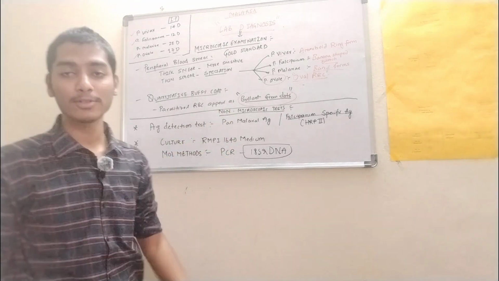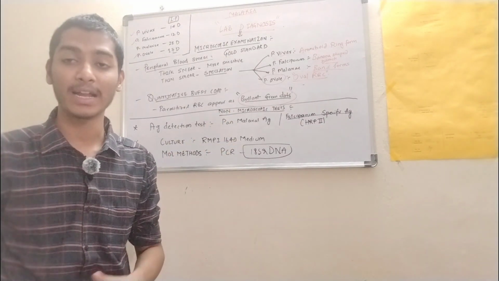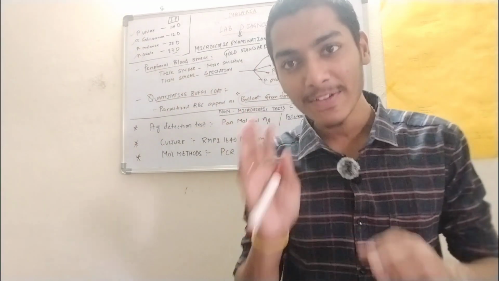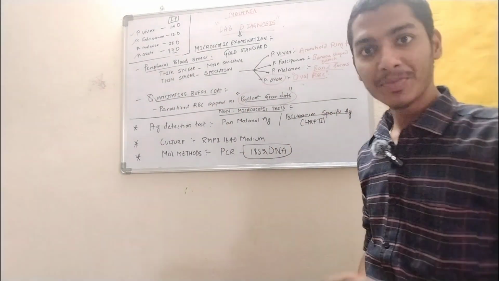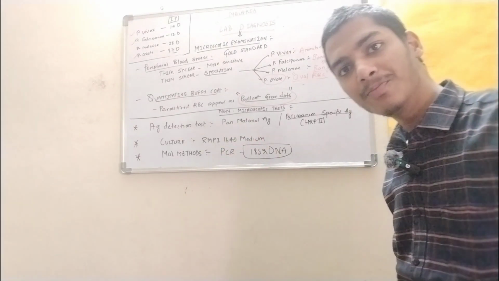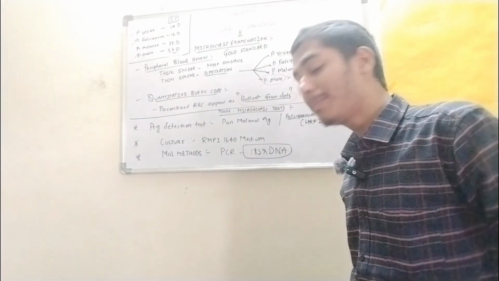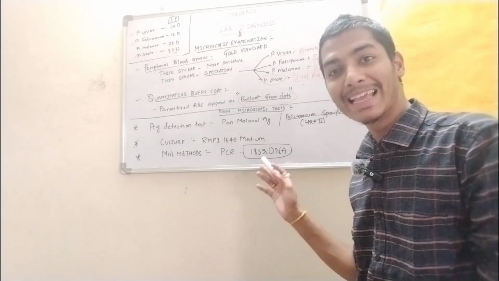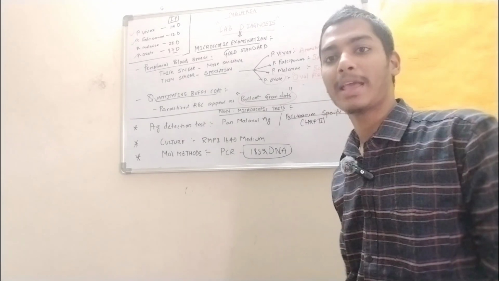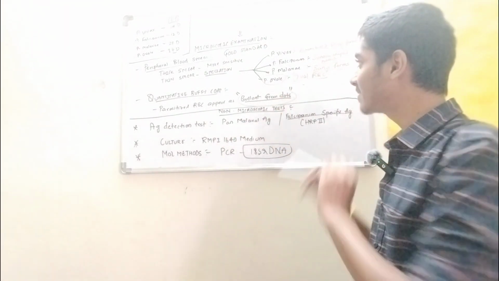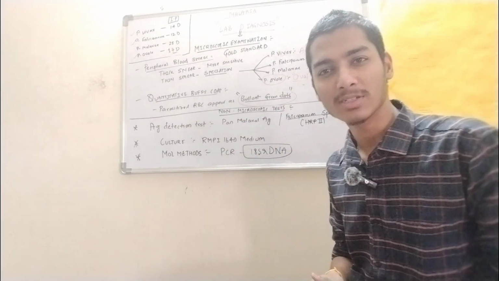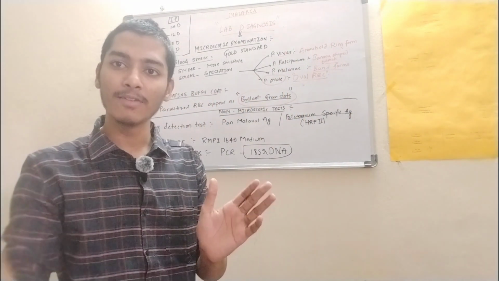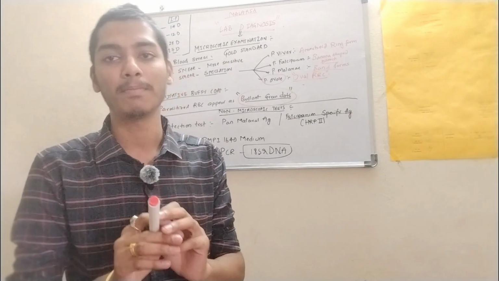Now we have non-microscopic tests like antigen detection tests. We can detect the pan-malarial antigen, or we can detect falciparum specific antigen like HRP2, right? And we also have culture, with RPMI 1640 medium, and molecular methods, very easy, that is PCR targeting 18S rDNA, right? So these are some of the basic things with respect to laboratory diagnosis. Now let us discuss the complications of malaria, and then finally we will get into the treatment of malaria, right?